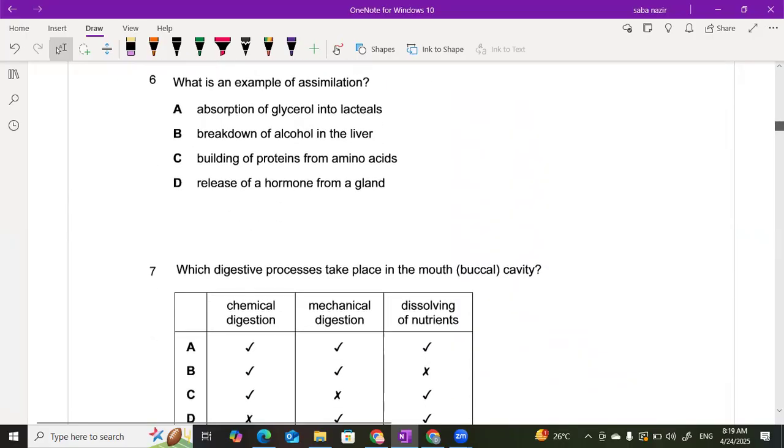What is the example of assimilation? Assimilation is absorption of glycerol into lacteal, breakdown of alcohol in the liver, building up of protein from amino acid, release of hormone from the gland. Assimilation, we read it previously, is building up of protein from amino acid or conversion of glucose into glycogen. These are the two examples of assimilation.